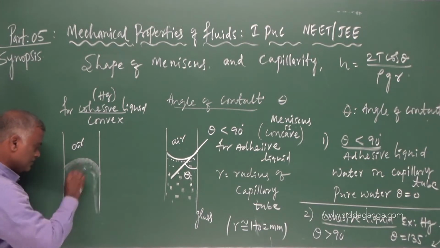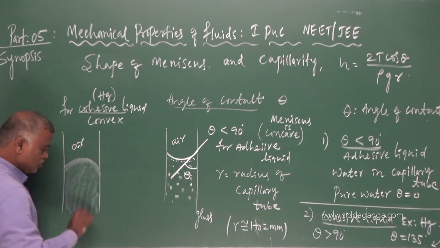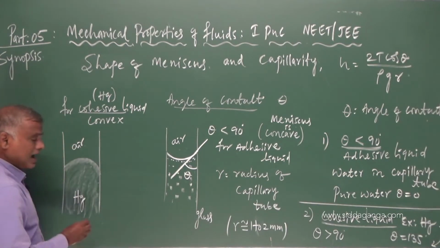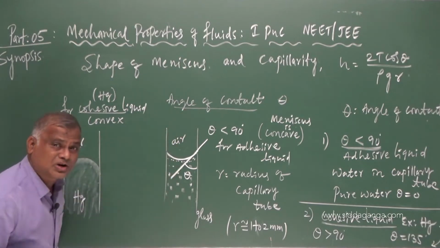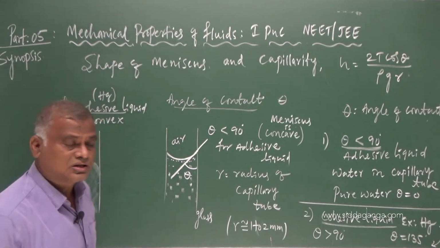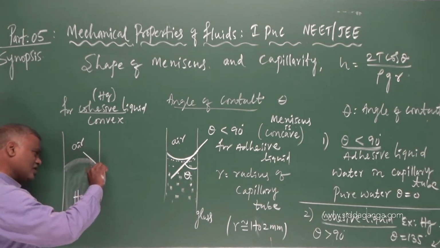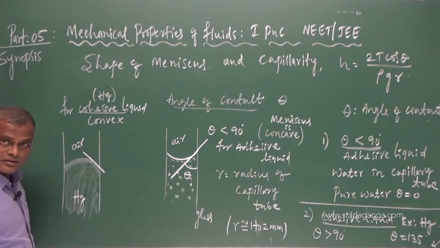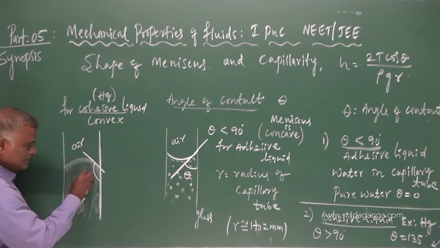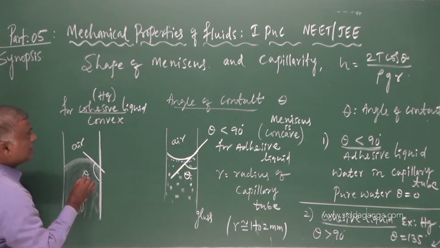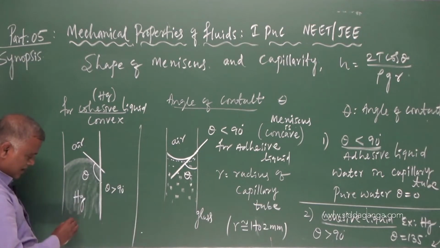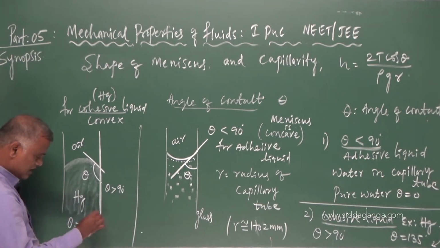So here if you observe the entire liquid which is more cohesive, take as an example mercury, again I told angle of contact is measured inside the liquid between the two lines. What are those two lines? One, tangent drawn to the surface of liquid at the point of contact with a glass surface. And this angle is called angle of contact, and this theta is obviously greater than 90 degree. And for mercury, it is about 135 degree.